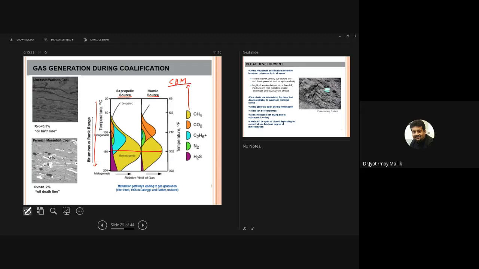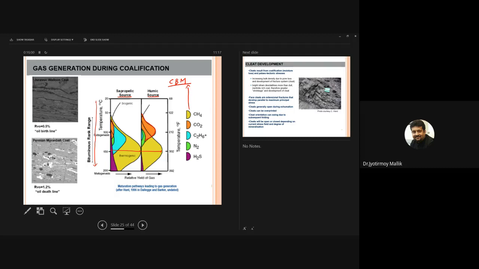In humic source, of course, before that temperature, there is a peak for carbon dioxide. Carbon dioxide peak is relatively less for sapropelic coal. And then of course there are heavier hydrocarbons like C2H6 plus. They are more in sapropelic coal, less in humic coal. There is also expulsion of nitrogen and H2S.